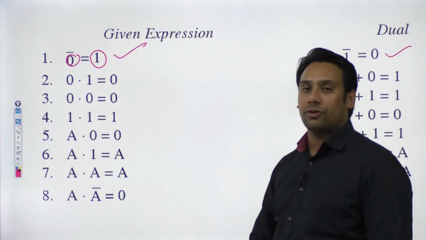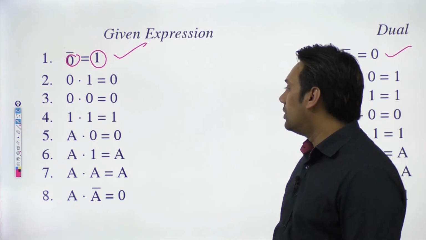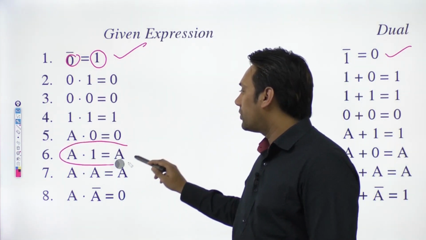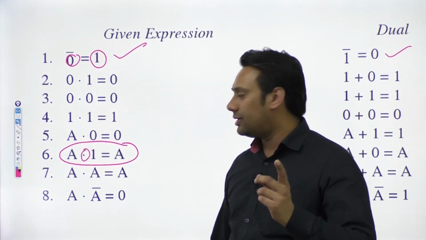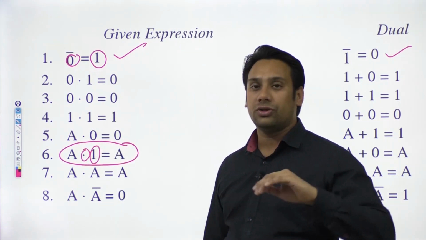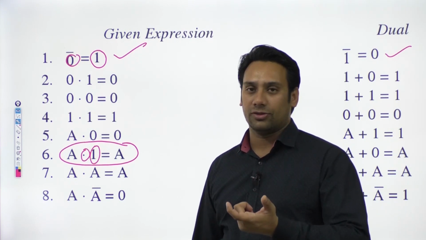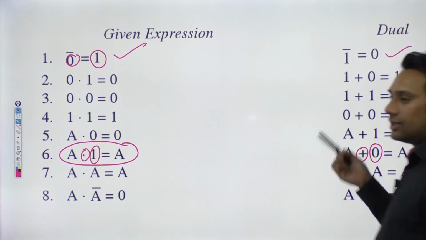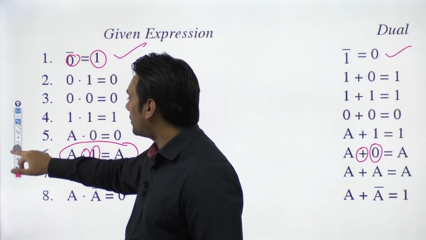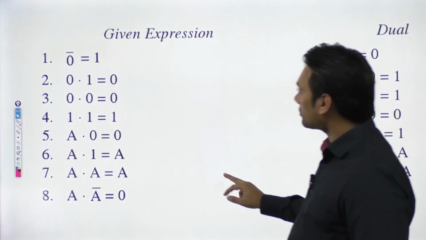So take any random equation whatsoever. इसमें से कोई भी random equation लो. Let us assume I'm taking this equation. In this equation, I have to convert this dot to plus, and I have to convert this 1 to 0. Then the dual form is also valid. So this dot to plus and 1 to 0, this equation is also valid. So as you can see here, for each of these expressions, duality also holds.